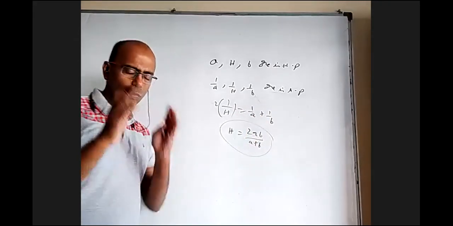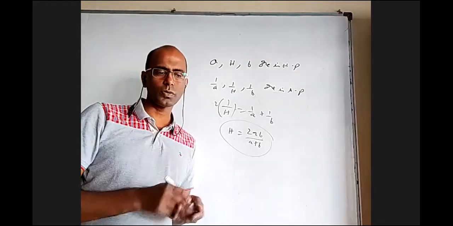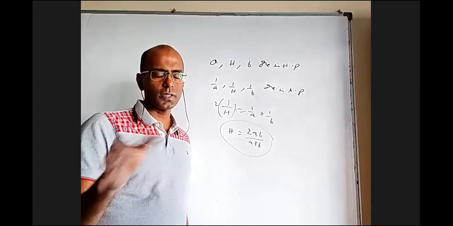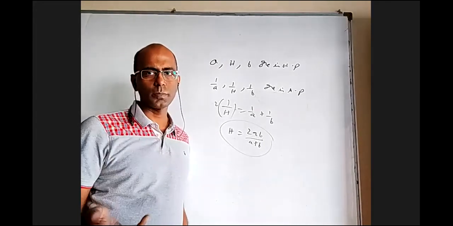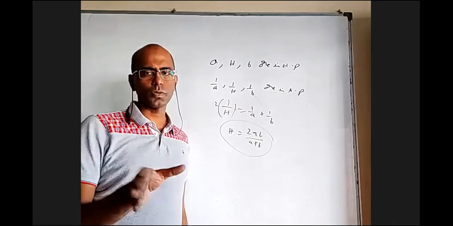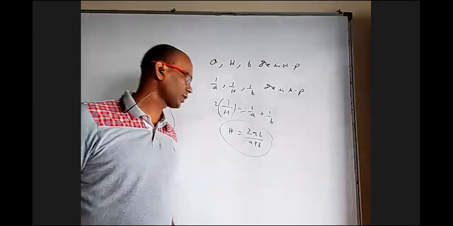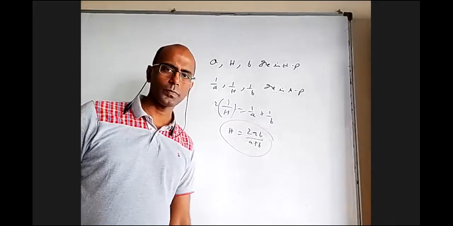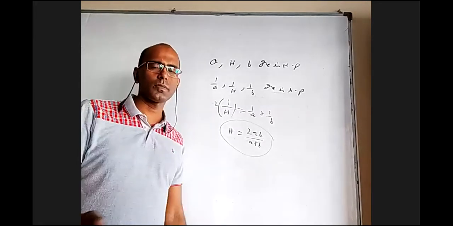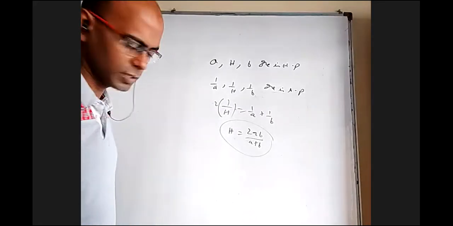So when you have only two numbers and in between you take only one number such that it is in arithmetic progression, the formula is A plus B by 2. If you keep only one number between A and B such that it is a GP, that is called geometric mean, it is root AB. Between A and B, keep only one number in such a way that the whole thing is in harmonic progression. That one number is called the single harmonic mean, or just harmonic mean between A and B. The formula is 2AB by A plus B. And you are going to study in inequalities on Monday how arithmetic mean is greater than geometric mean, greater than harmonic mean. And we are going to do some questions based on that in the inequalities topic.